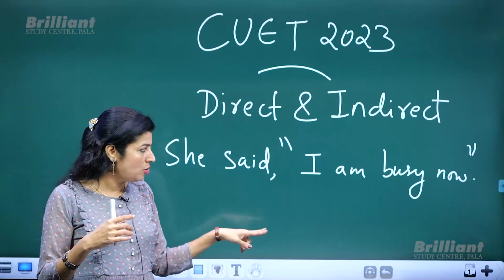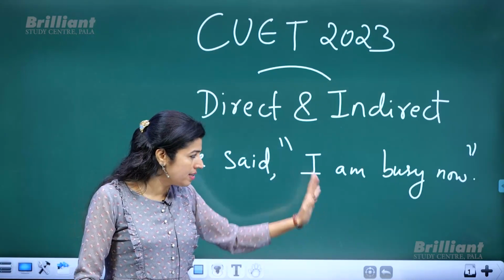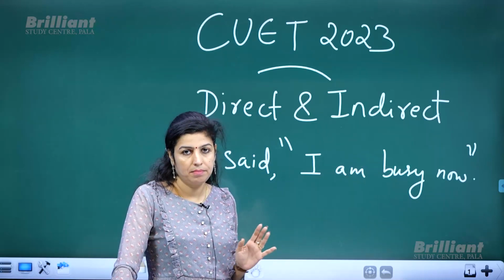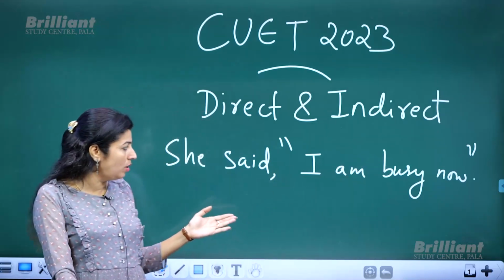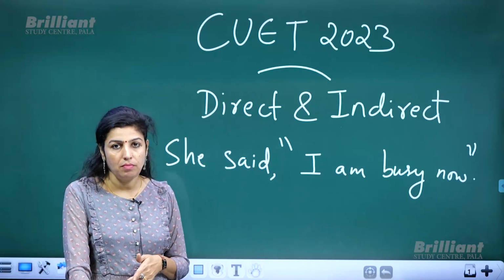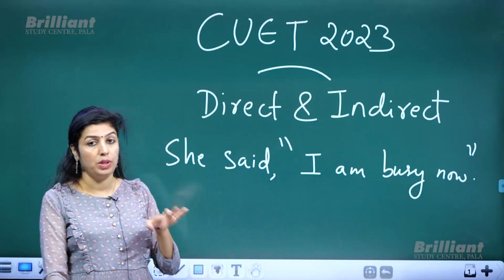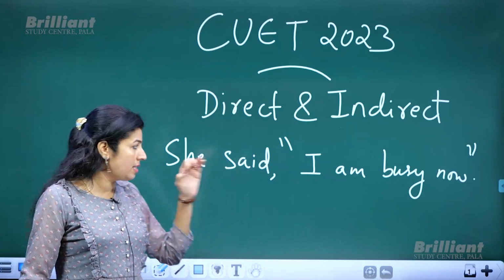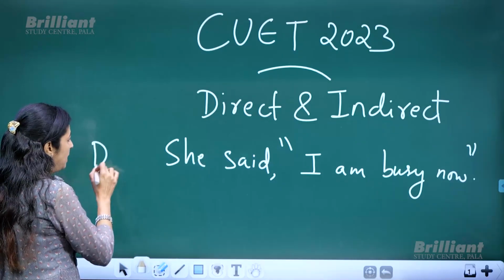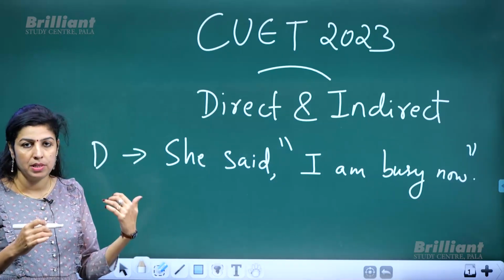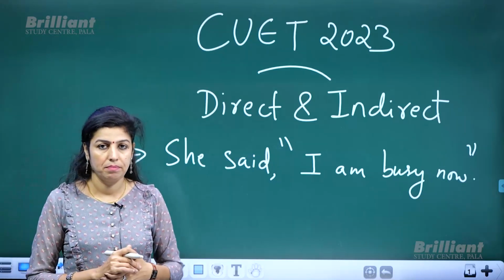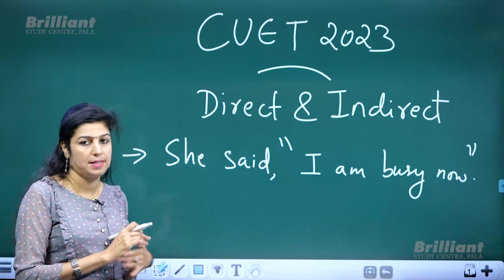First option is I have to say exactly what she said. That means I have to just read this out: she said, I'm busy now. So if I quote the same words of the speaker without any change, that's what you call direct speech. That means I'm quoting the speaker directly. So that is direct speech.